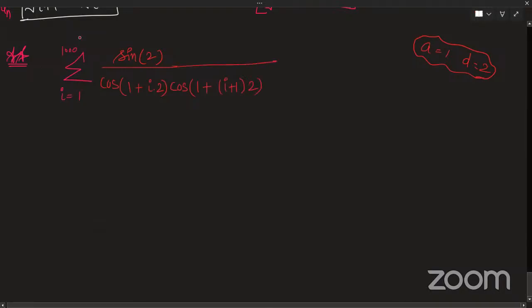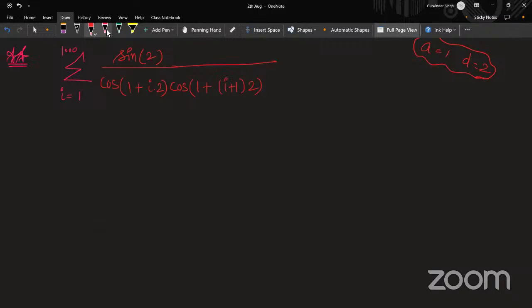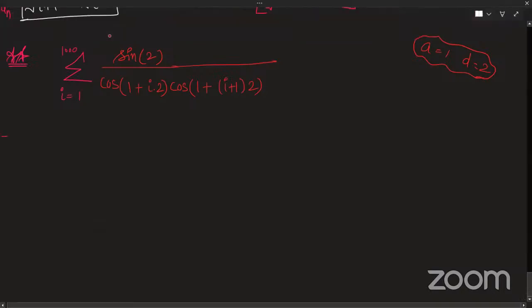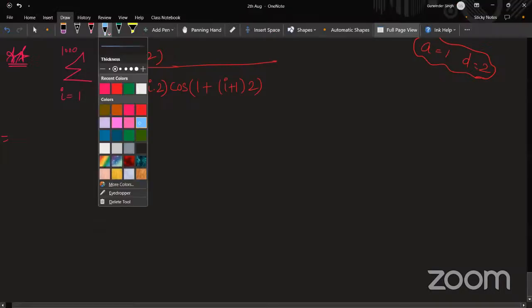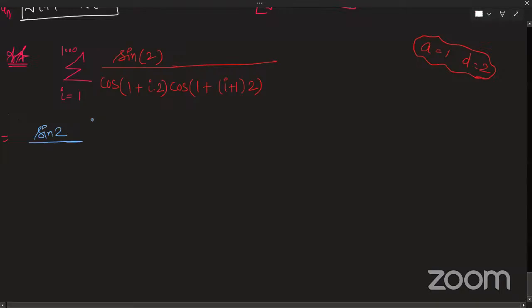Fine. Everyone understood the series? What I am trying to ask? Can you just write this thing in the expanded format for me? So basically, I am asking you sine of 2 by cos of 1 plus 2. What is 1 plus 2? 1 plus 2 is 3. Into cos of what is this thing? It is 5, right? Cos 5. So plus sine 2 by, now it will keep increasing by 1.